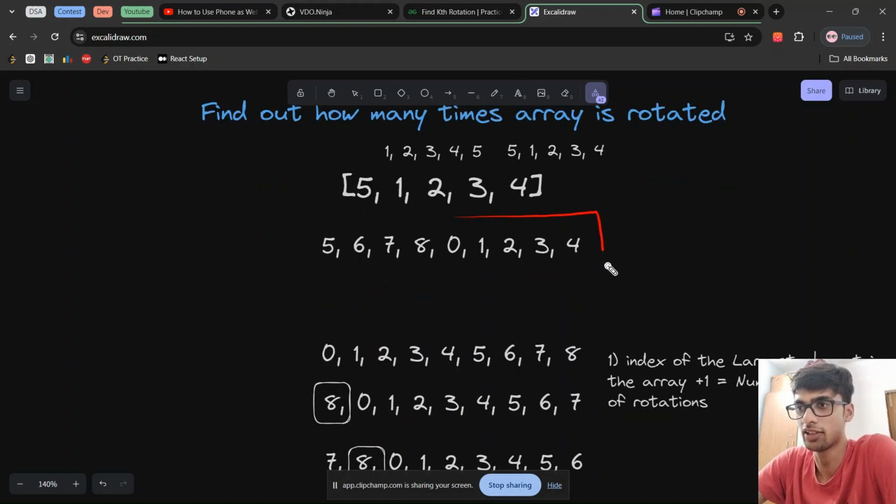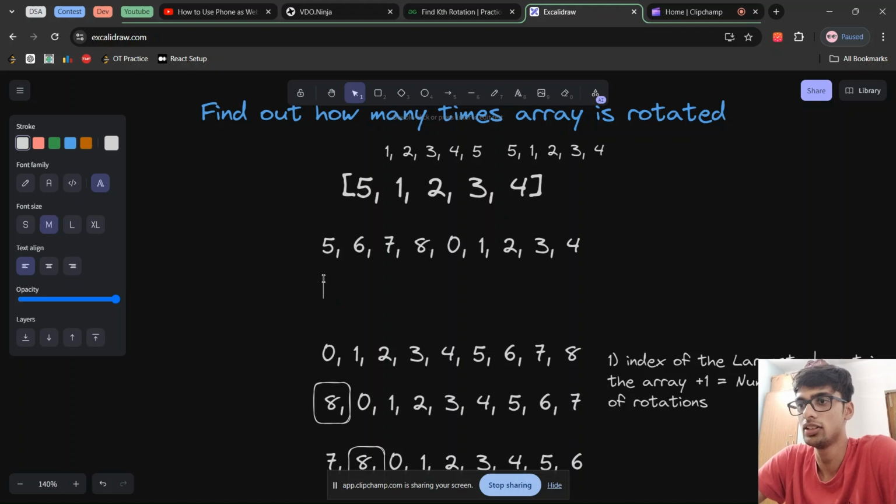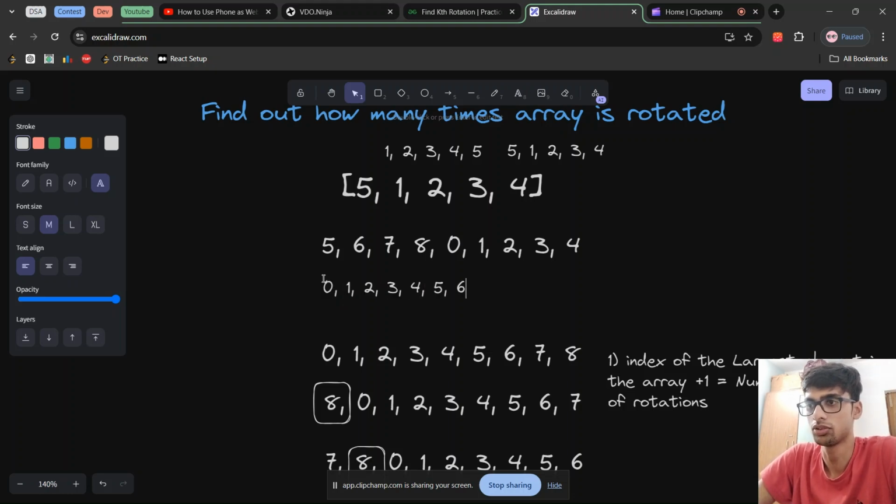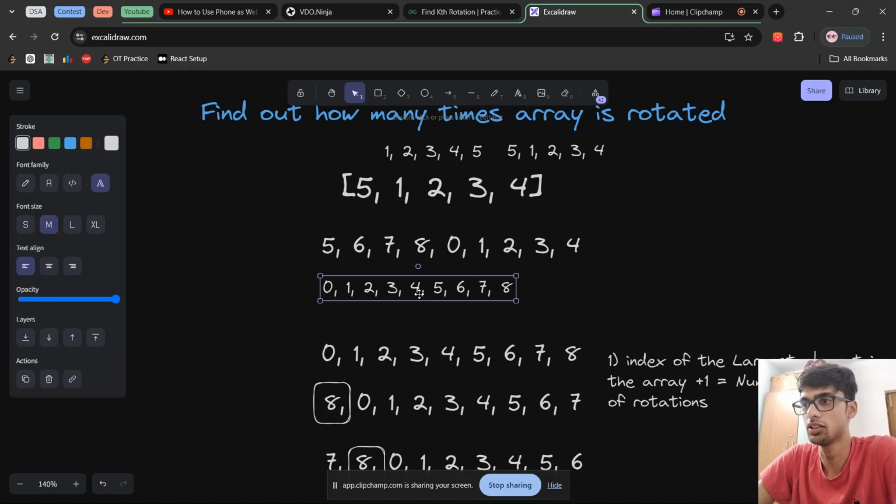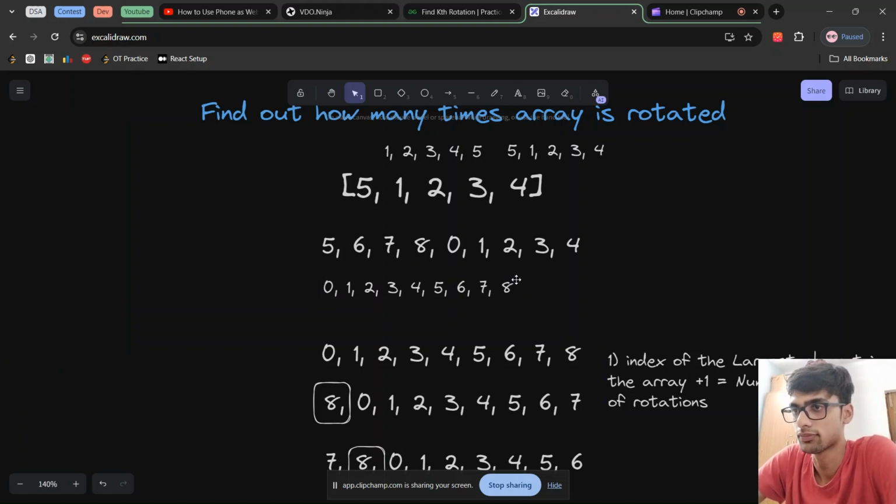Suppose you're given something like 5, 6, 7, 8, 0, 1, 2, 3, 4. Now how many times is this rotated? Now you know that initially the array was in ascending order. So you just write the array in ascending order, and then you say, okay, I'll bring 8 to the front, then I'll bring 7 to the front, then I'll bring 6, then I'll bring 5.